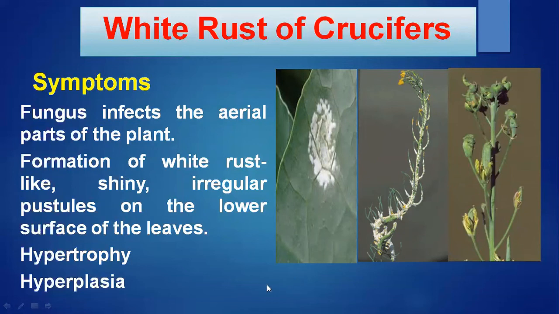So hypertrophy means an increase in cell size, which results in deformity or abnormality, whereas hyperplasia is an increase in cell number, which results in the formation of thick fleshy structures or galls. So these are the three important symptoms caused by the white rust of crucifers, that is Albugo in the crucifer family.